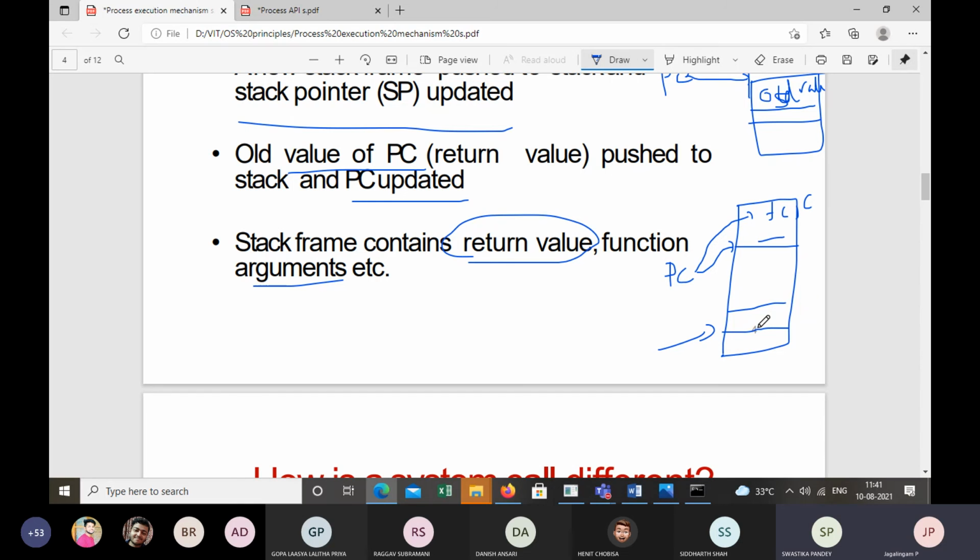To go back again after the execution of the function. Good, that is a valid point. Once the function is executed, the CPU has to go back to where it stopped. Once the body of the function is executed, it goes back to the function call instruction, the PC points to the next line, and it continues executing instruction by instruction.